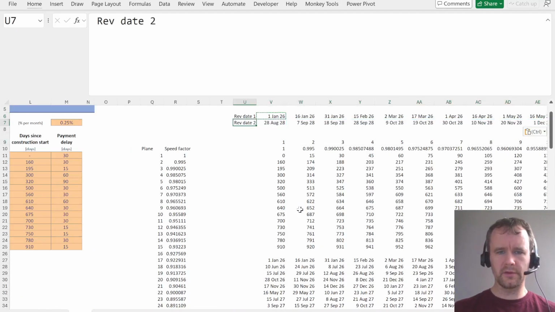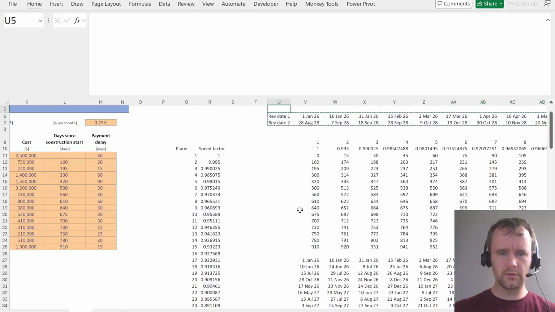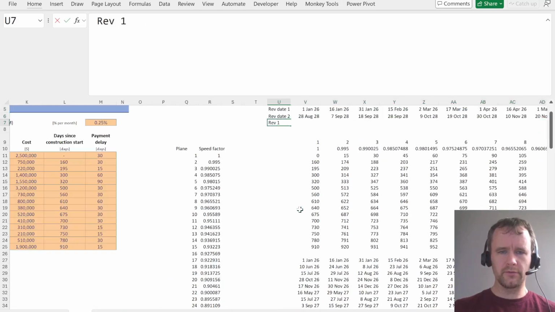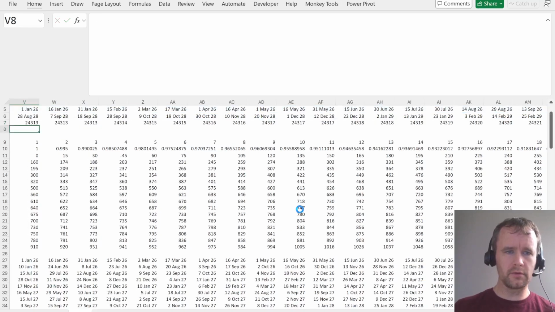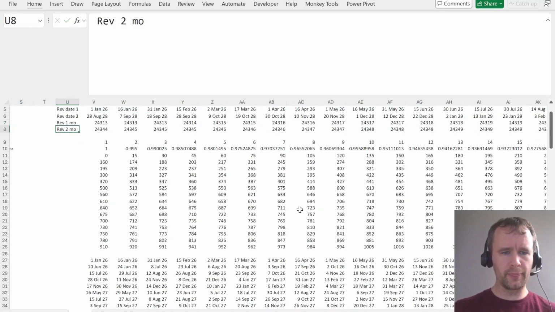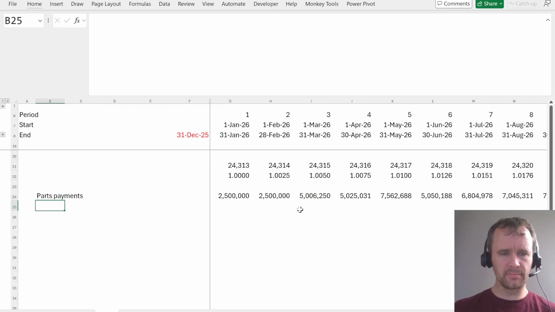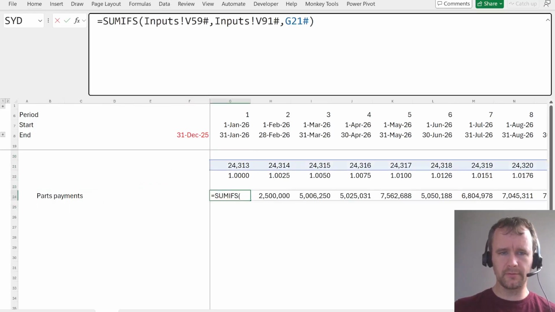Okay, and then rev 1 month, rev 2 month equals year of this times 12 plus month of this. Same. I guess I should put a minus sign on this.